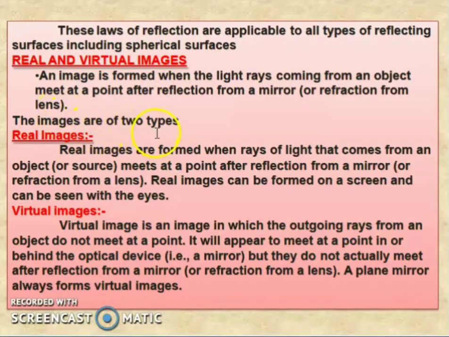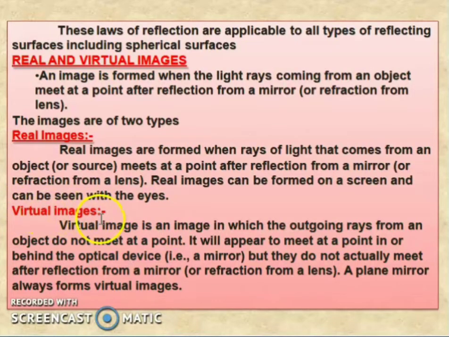Reflection occurs from the mirror and refraction occurs from the lens. So, images are of two types. First, the real image. A real image is formed when the rays of light that come from an object meet at a point after reflection from a mirror. A real image can be formed on a screen and can be seen with our eye. So when the rays of light that come from a source, that is, an object, meet at a point after reflection from the mirror, at that time we get a real image.